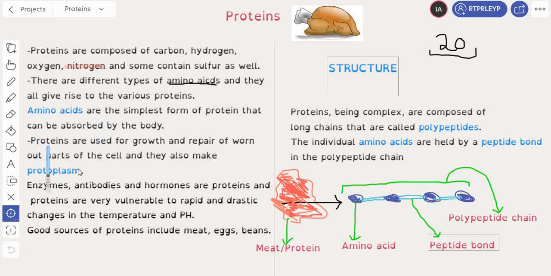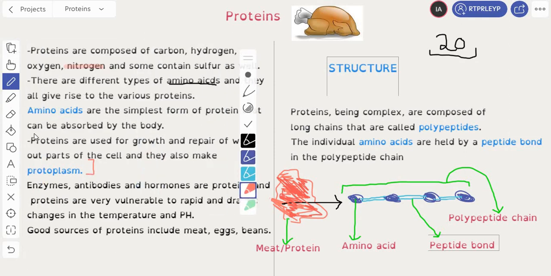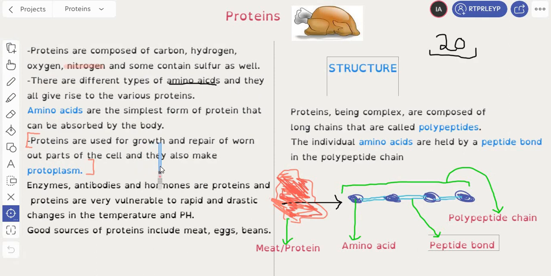Okay? Proteins are used for growth and repair of worn out parts of the cell. They also make protoplasm. Now this is actually important, right? Uses of protein. So I'm just going to put a red here. Your uses of protein. The first main one is something we've been learning since childhood, that proteins are basically used for the growth and repair of worn out parts of the cell.